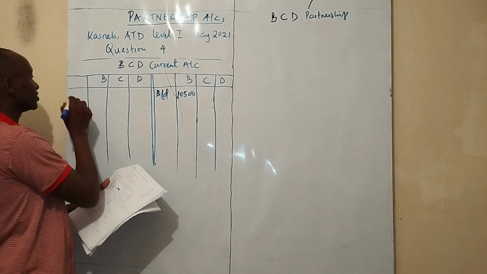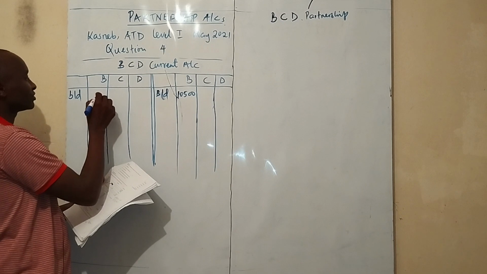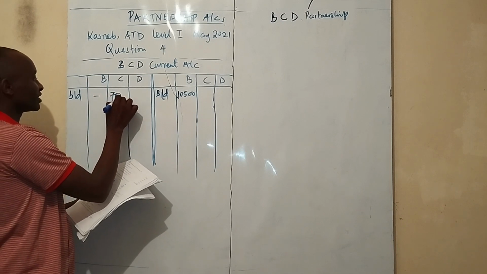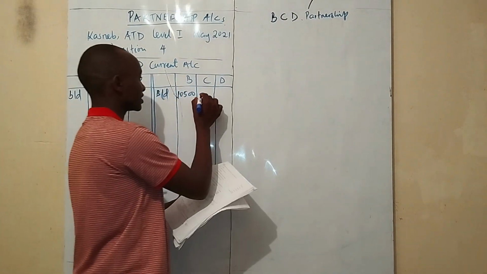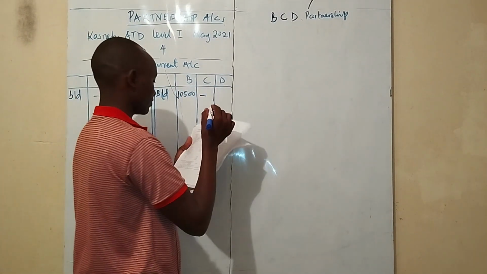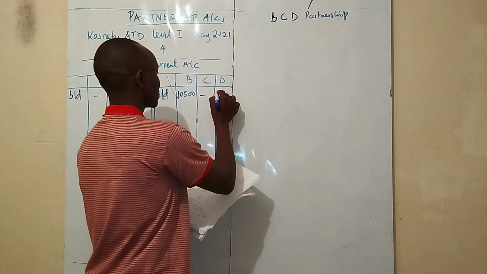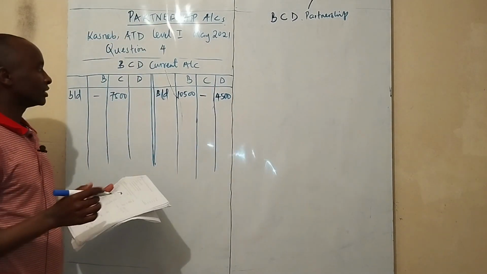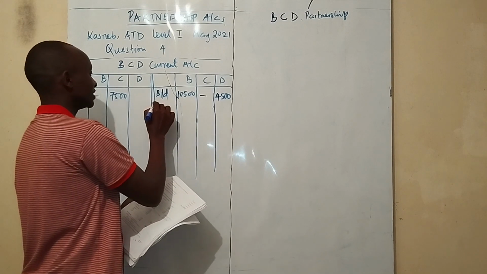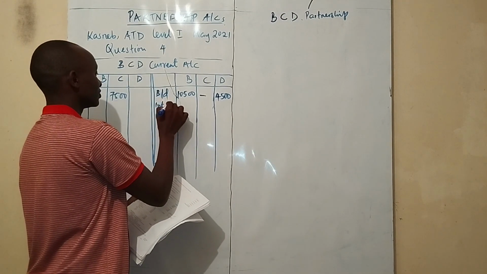So Chilungu overdrew his account. So the balance brought down for Chilungu is 7,500 on the debit side. And then Donde is on the other side, which is credit of 4,500. So here we are going to add interest on capital.